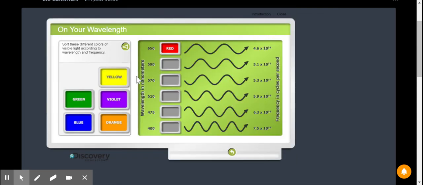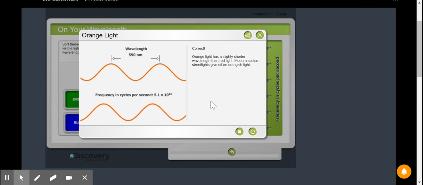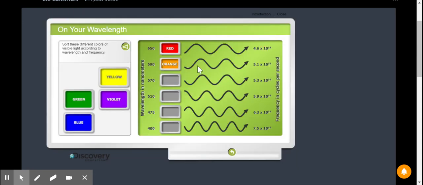All right, what's your prediction for 590? I'm going to go with orange. I'm kind of thinking maybe it's the rainbow. All right, correct. Orange light has a slightly shorter wavelength than a red light. Modern sodium street lights give off orangish light. So you notice that they're just a little closer together.